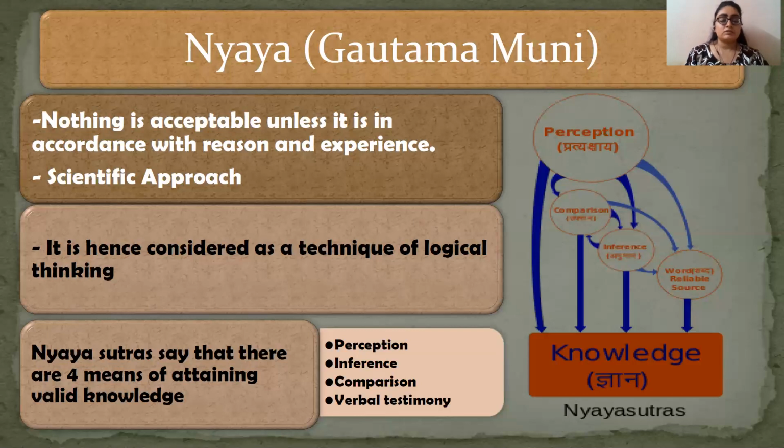Some other person must have experienced that thing in his or her lifetime to maintain that statement. So if it is not maintained or the reason has not been arrived at, then that particular story is just a story. It cannot be accepted as a reality that has happened in the past. So nothing is acceptable unless it is in accordance with reason and experience. Hence, it is also called a scientific approach. Nyaya philosophy is a scientific approach.